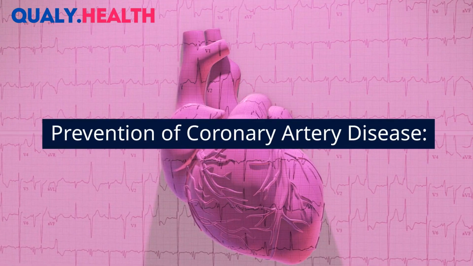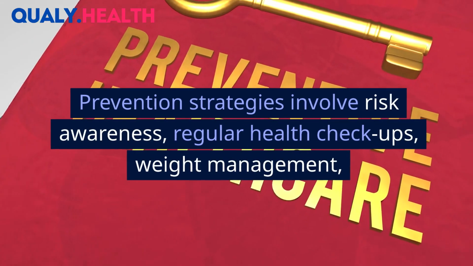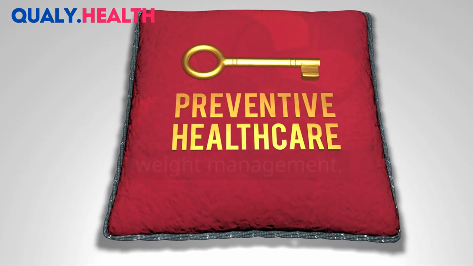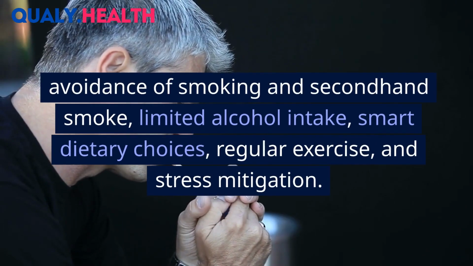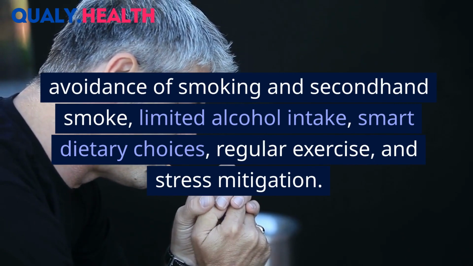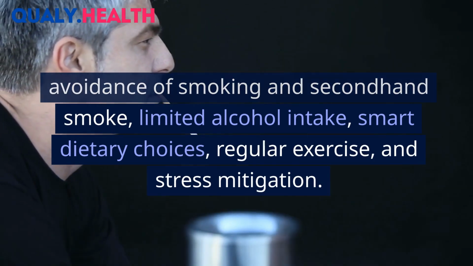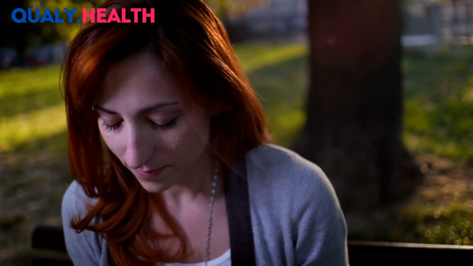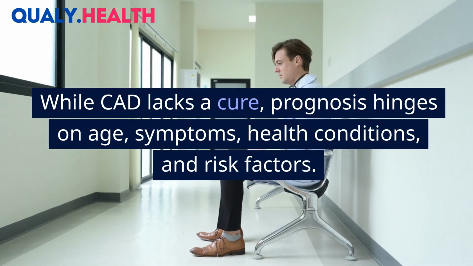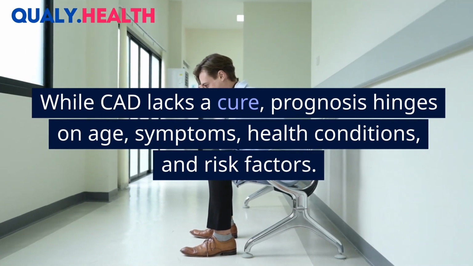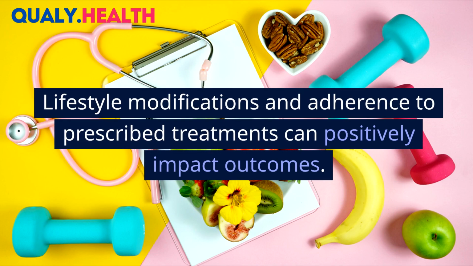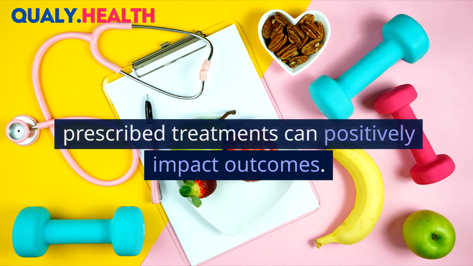Prevention of coronary artery disease. Prevention strategies involve risk awareness, regular health checkups, weight management, avoidance of smoking and secondhand smoke, limited alcohol intake, smart dietary choices, regular exercise, and stress mitigation. Outlook and prognosis. While CAD lacks a cure, prognosis hinges on age, symptoms, health conditions, and risk factors. Lifestyle modifications and adherence to prescribed treatments can positively impact outcomes.